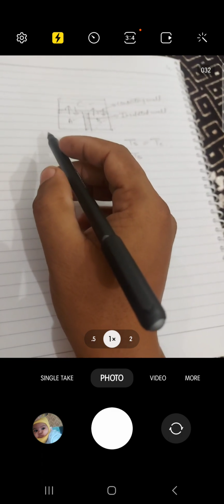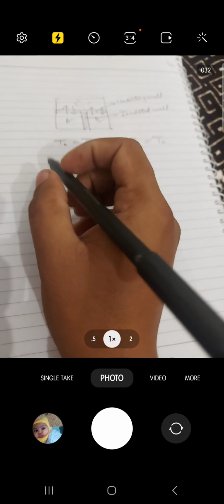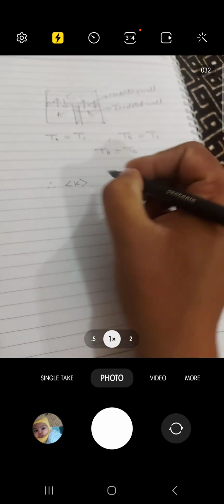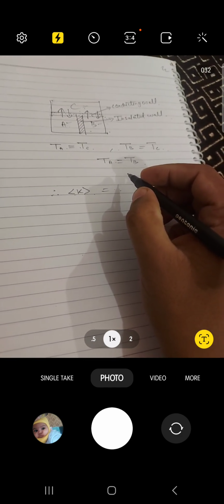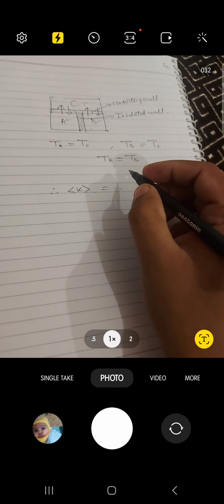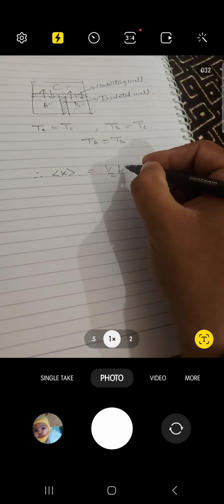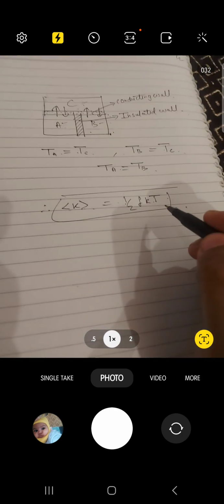According to the law of equipartition of energy, the average kinetic energy per molecule of an ideal gas at absolute temperature T, this is the sign of average, is given as follows. Average kinetic energy per molecule of an ideal gas at absolute temperature T is equal to half f k T, where k is the Boltzmann constant and T is the absolute temperature. This you shall know according to the law of equipartition of energy.